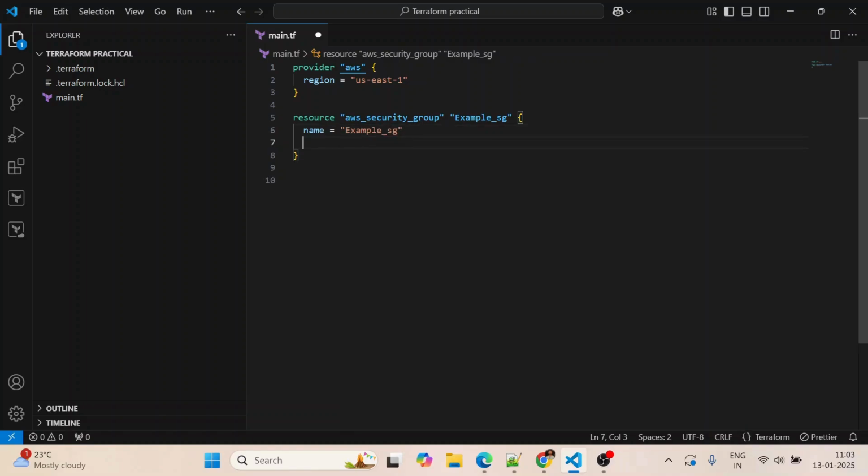Then after that I am going to whitelist some ports here. So I am going to define the ingress rule.